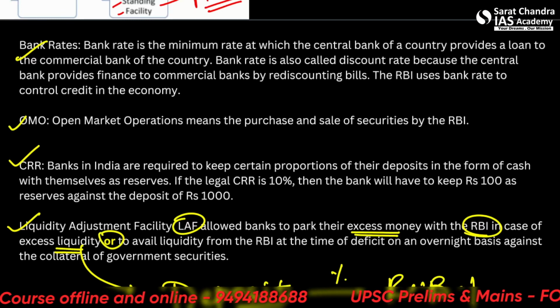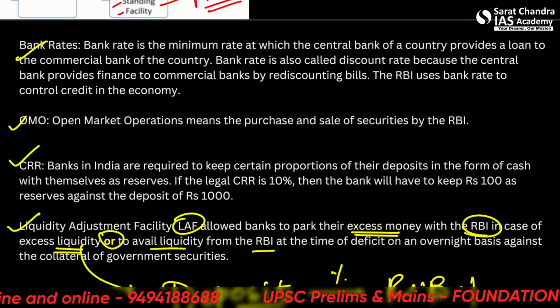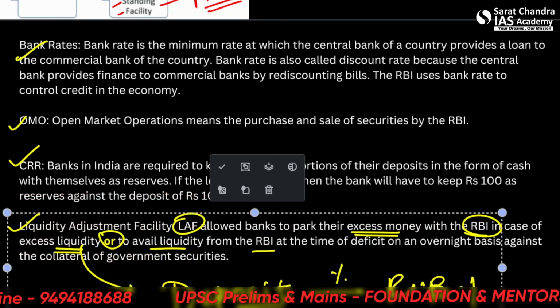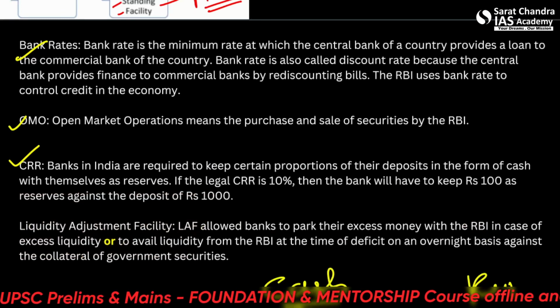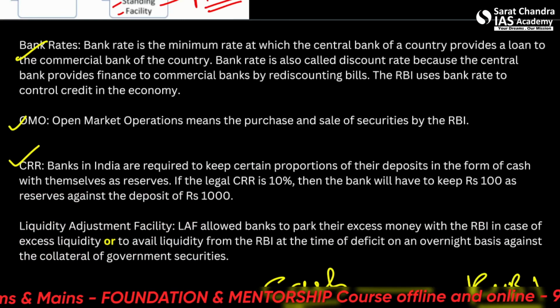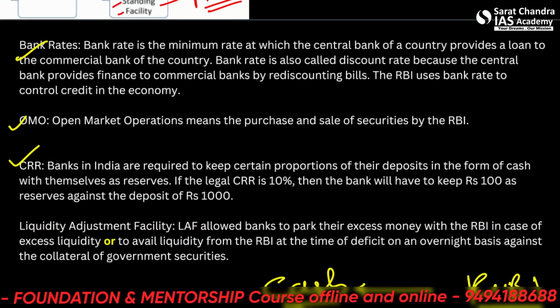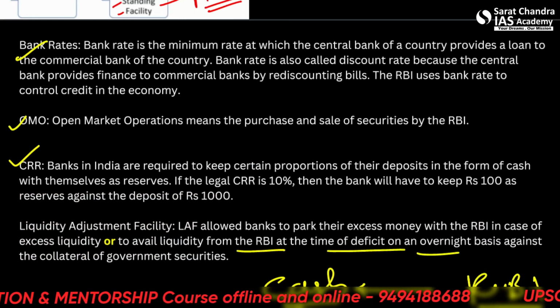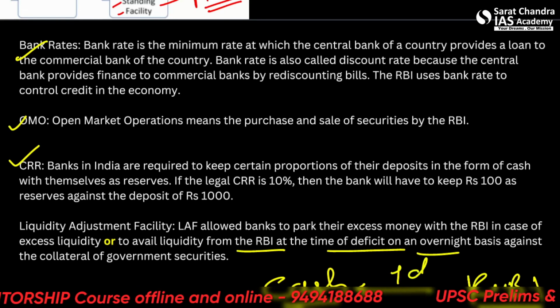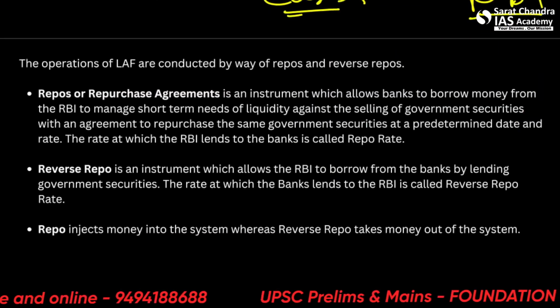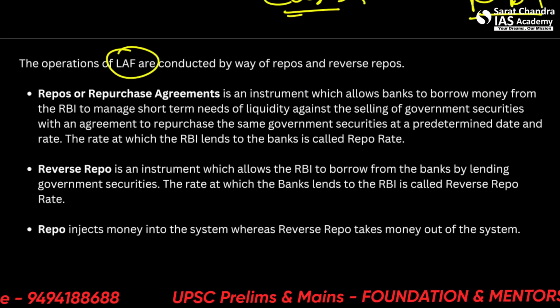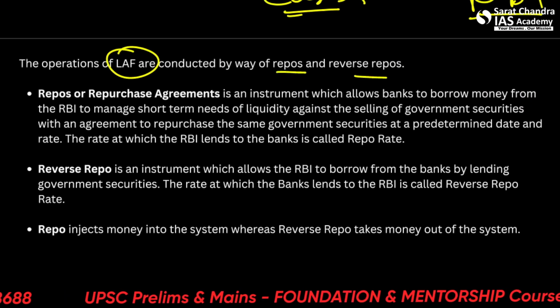Or, to avail liquidity from the RBI, let's say a certain bank doesn't have much money and wants some cash. They will ask the RBI to lend them some cash immediately for the short term. This is known as reverse repo at the time of deficit, overnight basis, that means for 1 day. Please remember that these are short term. So LAF is conducted through repo and reverse repo.